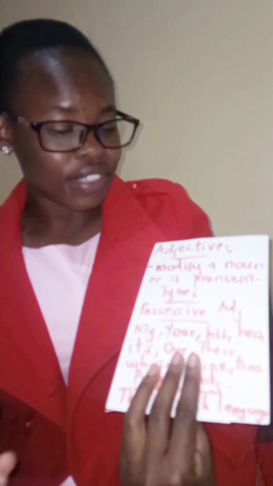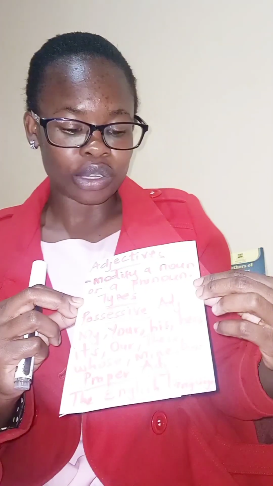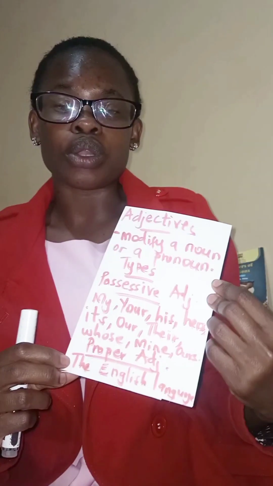So let's go on and look at what adjectives are. Adjectives modify a noun or a pronoun. I gave you an example: this is a big house. Big there has been used to modify the noun house, and therefore it becomes our adjective.